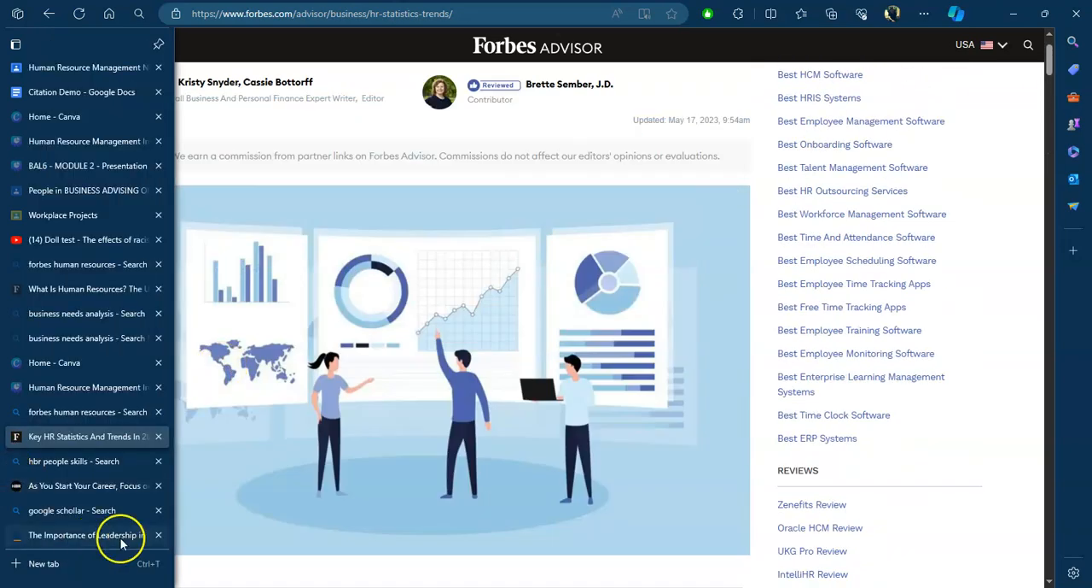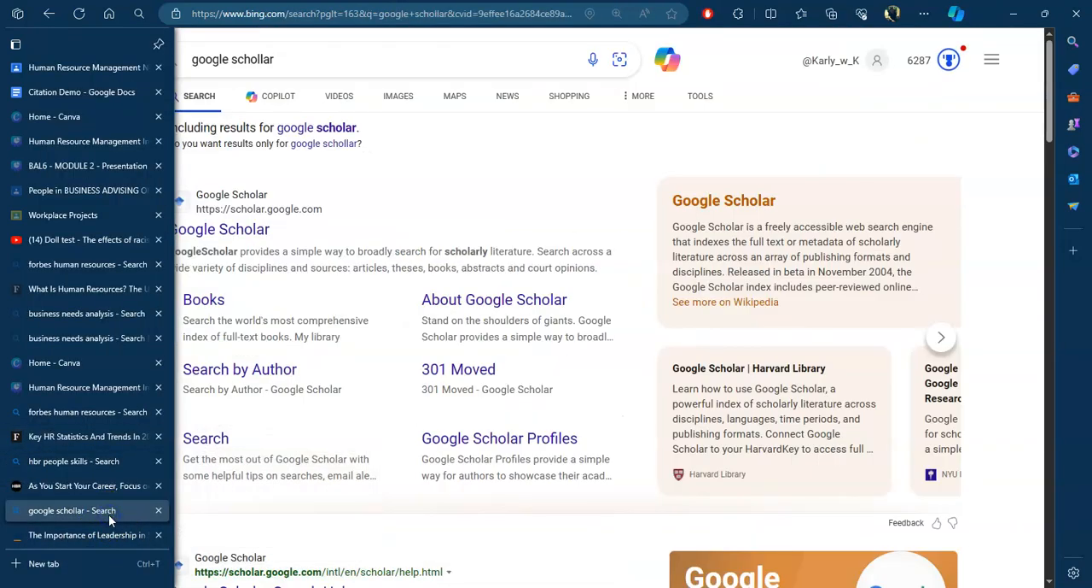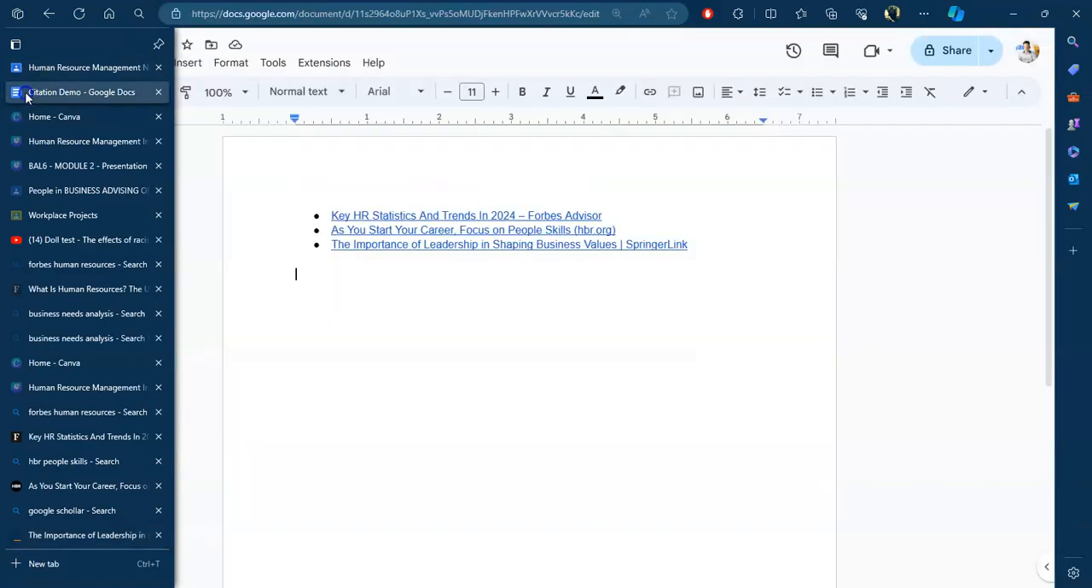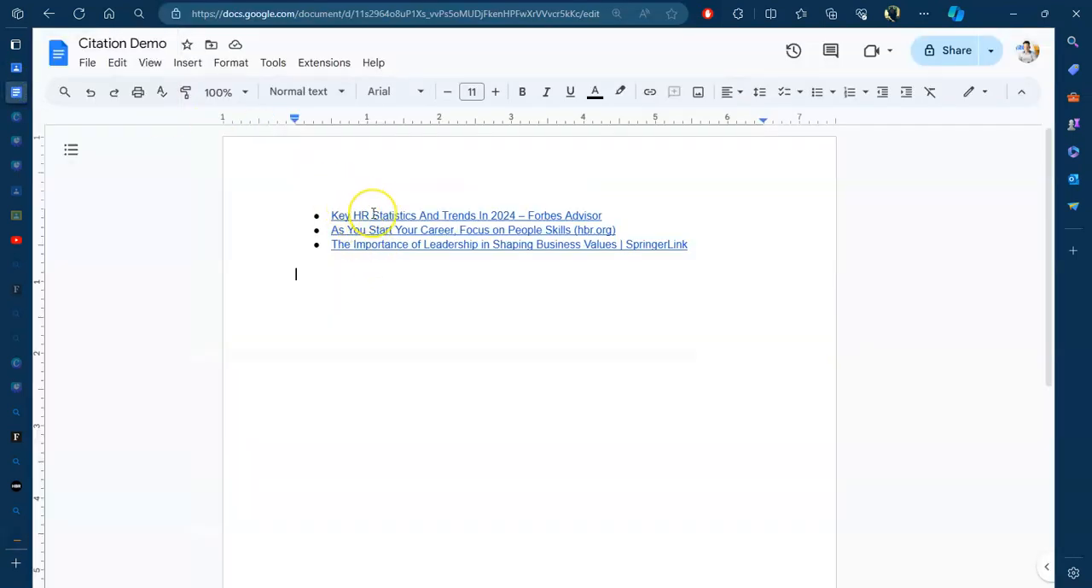And then finally I went to Google Scholar and I did a search on leadership and leadership skills, and then I literally just copied the link from that and I pasted all of this in a document that I've called citation demo. Okay, so now I'm going to show you how to do the citations.